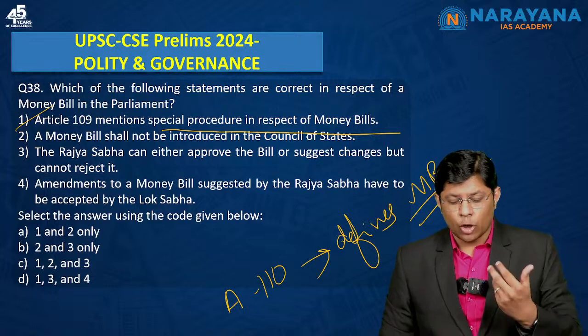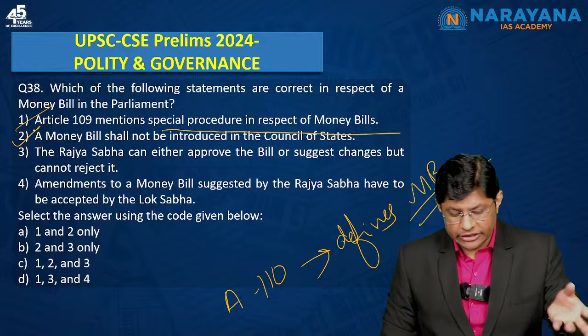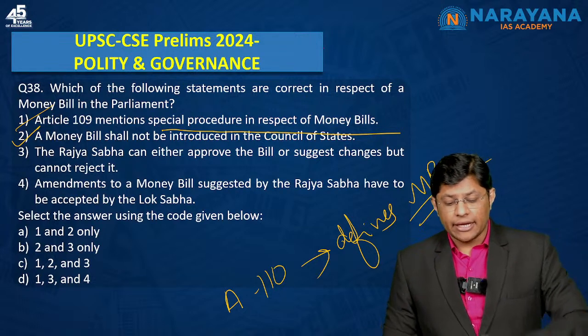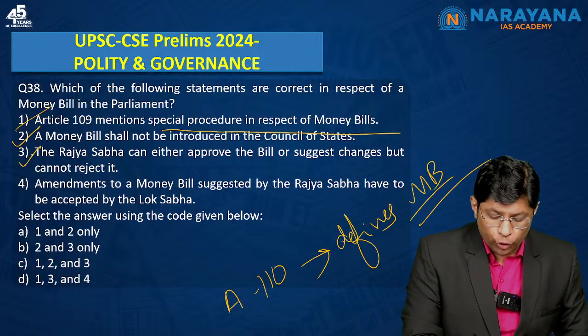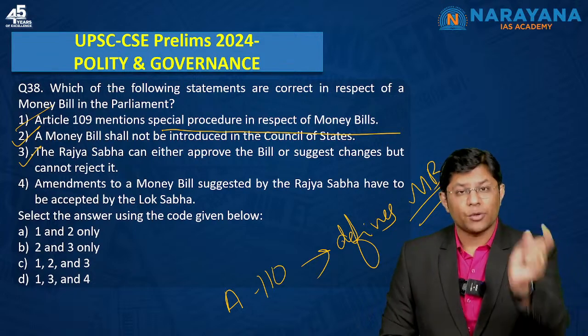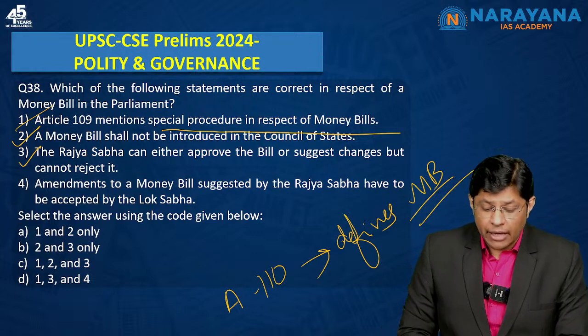A money bill shall not be introduced in the Council of States. Yes, it can only be introduced in the Lok Sabha. Then the Rajya Sabha can either approve the bill or suggest changes but cannot reject it. Yes, 14 days time period is given to the Rajya Sabha. Amendments to a money bill suggested by the Rajya Sabha have to be accepted.